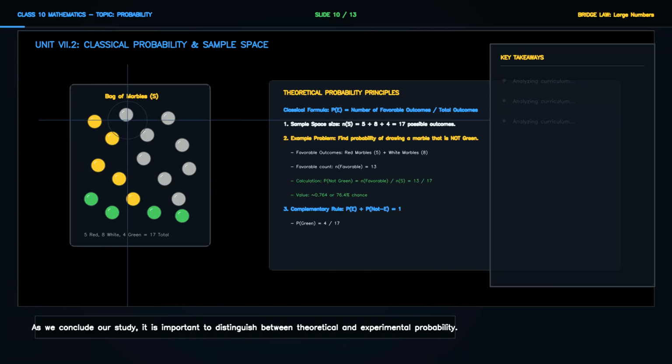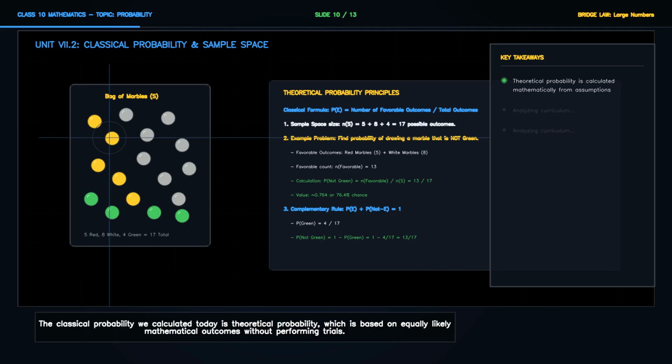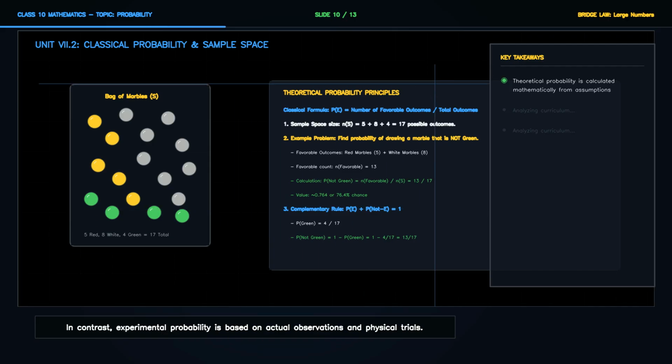As we conclude our study, it is important to distinguish between theoretical and experimental probability. The classical probability we calculated today is theoretical probability, which is based on equally likely mathematical outcomes without performing trials. In contrast, experimental probability is based on actual observations and physical trials.